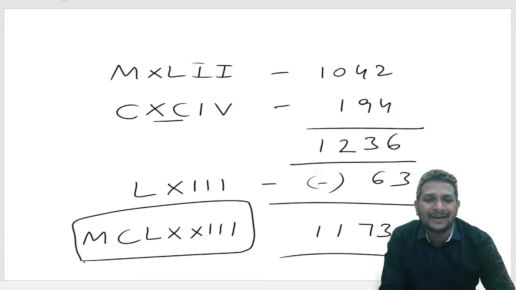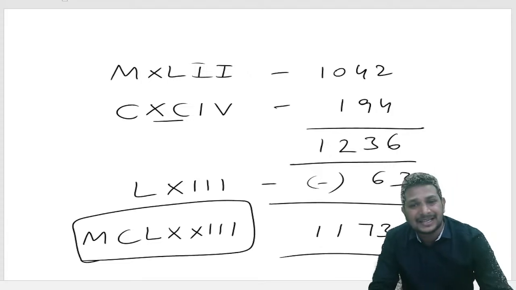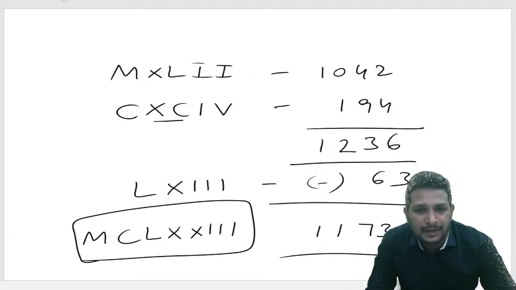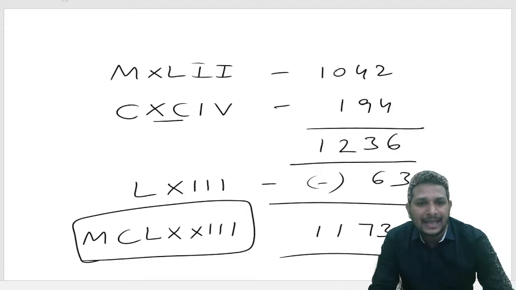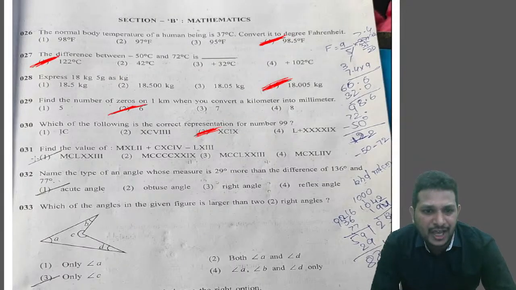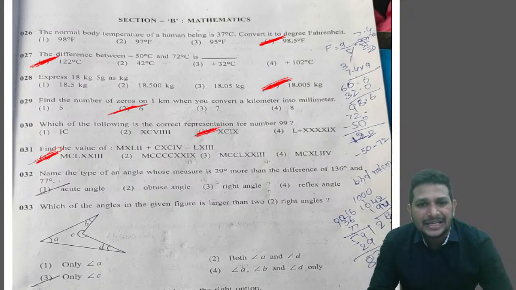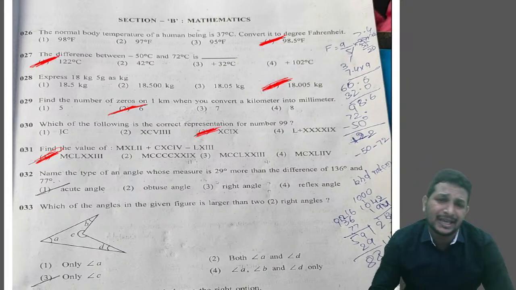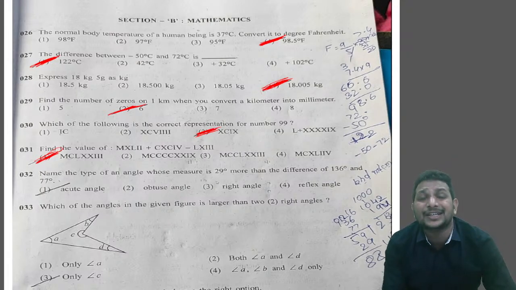So this is our answer, MCLXXIII. That's nothing but option 1. MCLXXIII will be the answer because they asked for the answer in Roman numerals. Finally, we got it.